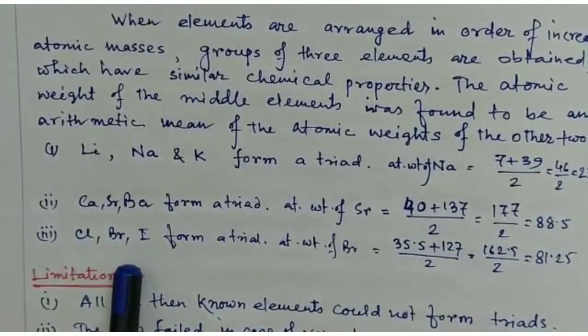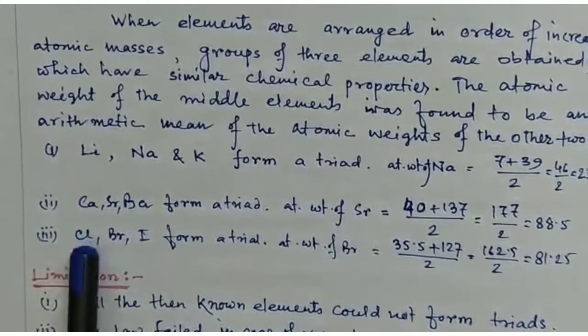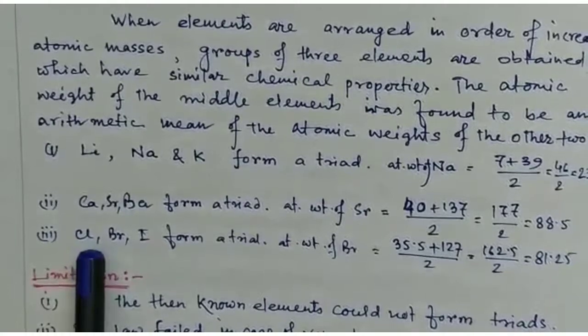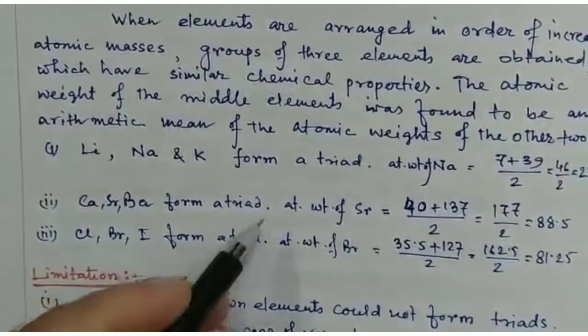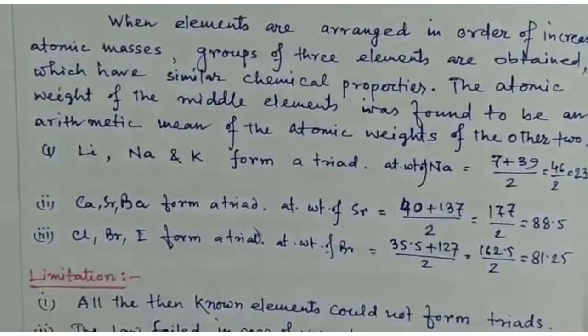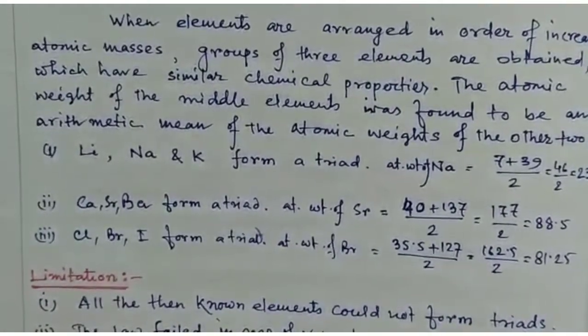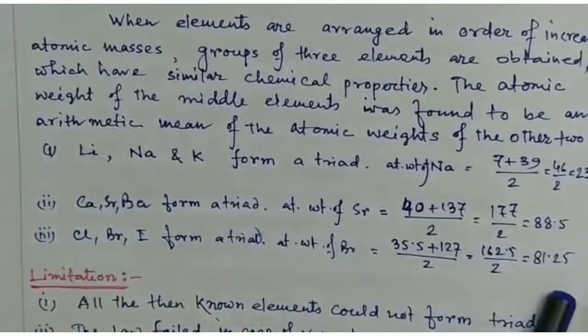And the last example is chlorine, bromine and iodine. These three elements also form a triad. The atomic weight of bromine is the average of chlorine and iodine, and it is 81.25.